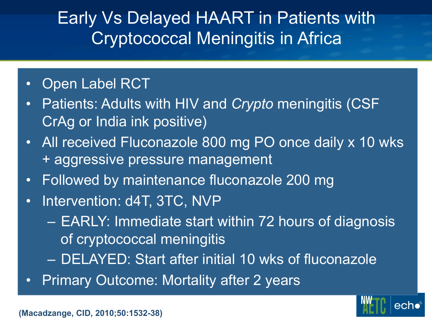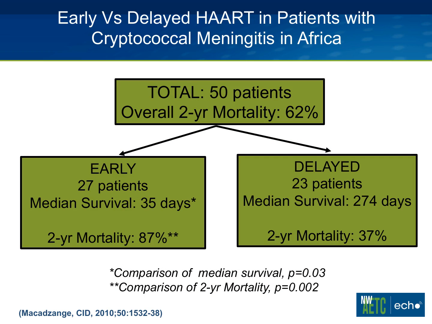The intervention was starting antiretroviral therapy, kind of an old-fashioned regimen, but ARVs nonetheless. The early patients were started immediately after the diagnosis and treatment of cryptococcal meningitis, meaning within 3 days of their diagnosis. And the delayed group did not start antiretroviral therapy until they'd had 10 weeks of fluconazole. The primary outcome was mortality after 2 years.